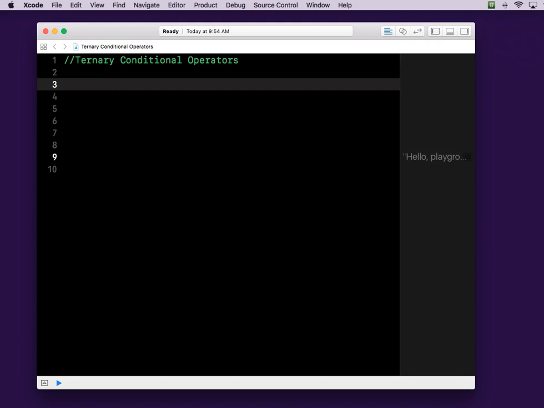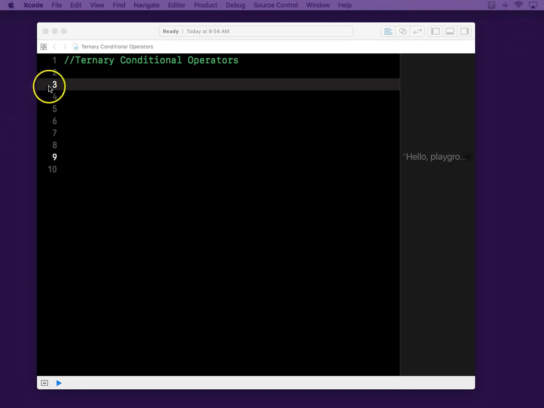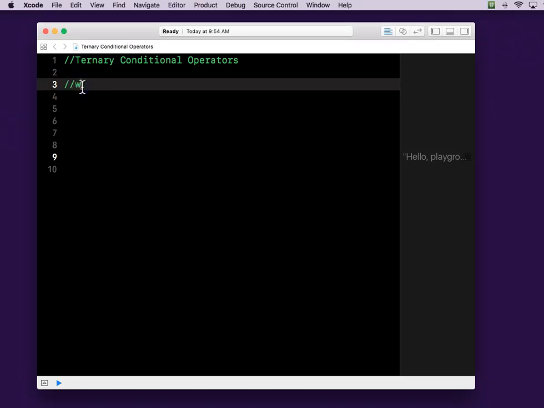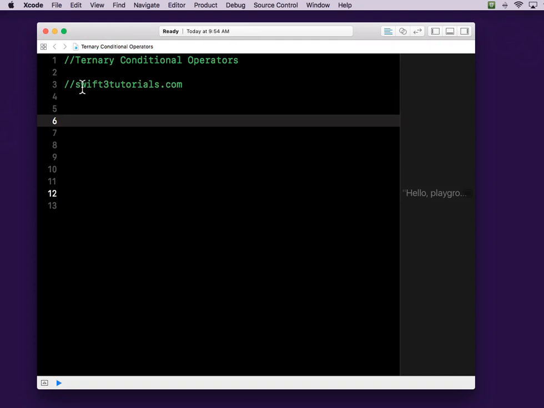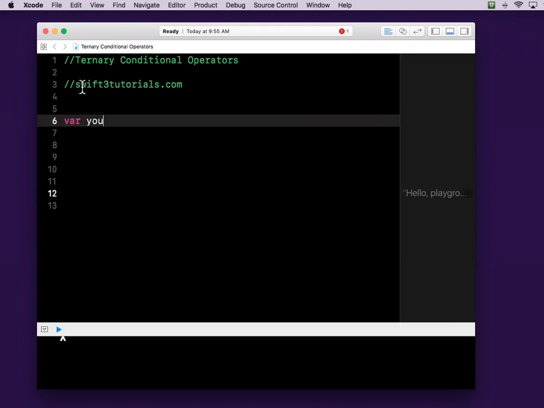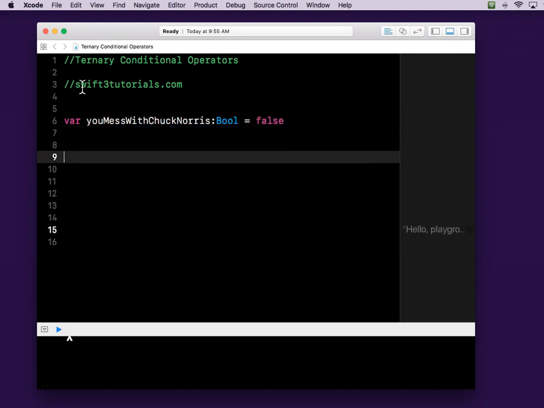So I like this. There's an example on the swift3tutorials.com website. Let me just type that out, give them a little bit of credit, but I liked this example. Their example talks about Chuck Norris. So there's a variable, and it's called youMessWithChuckNorris, and it's a bool. Currently, it's false. You have not messed with Chuck Norris yet.